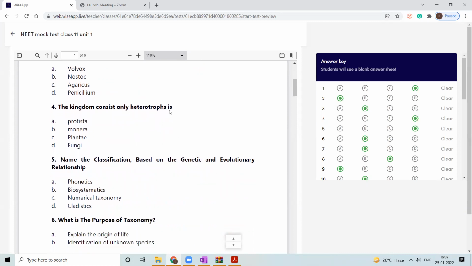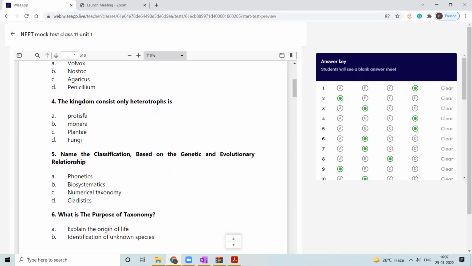Which kingdom consists of only heterotrophs? Among Monera, Protista and fungi, it is actually fungi. Some members of kingdom Protista are also autotrophs. Take Euglena, for example: it has green pigment and is an autotroph in the presence of the green pigment, and a heterotroph in its absence.